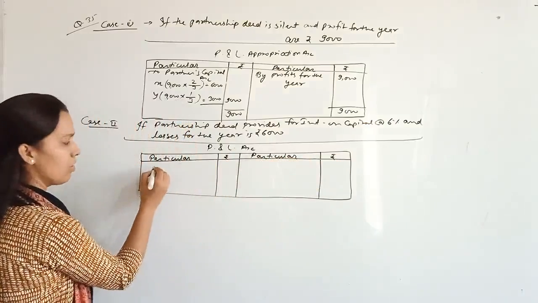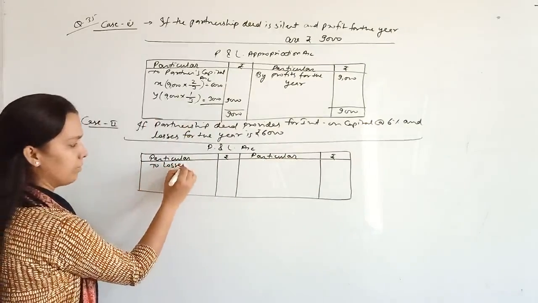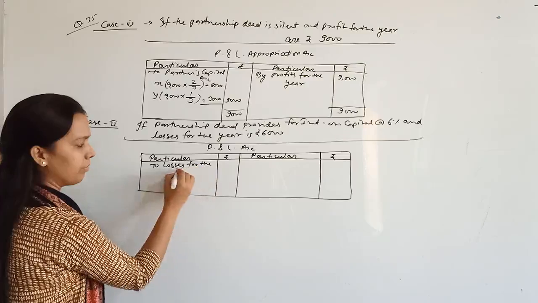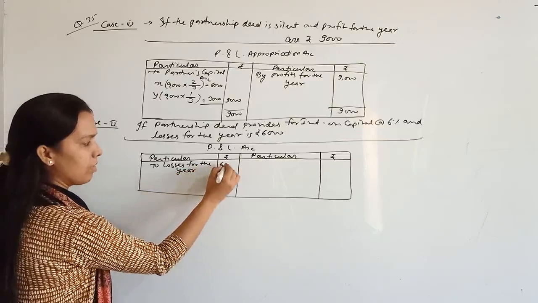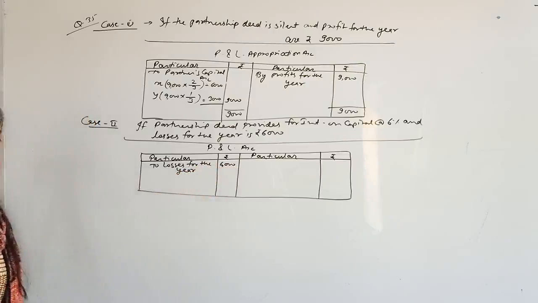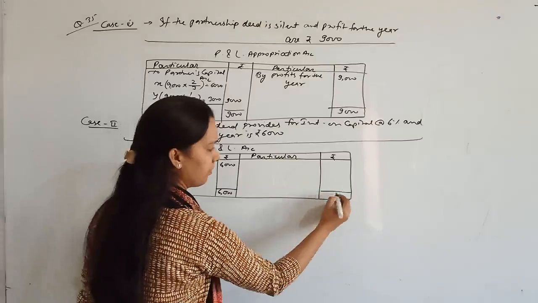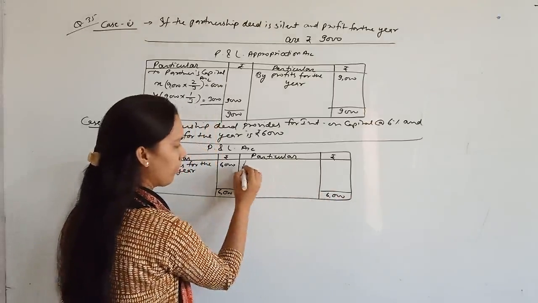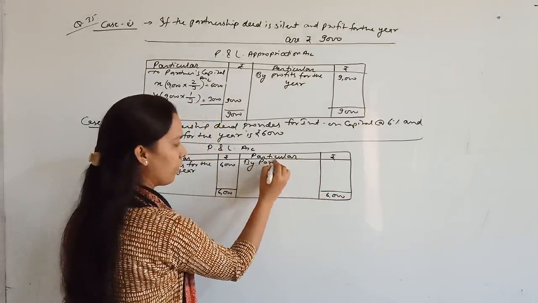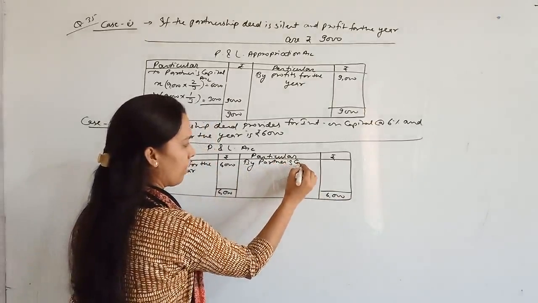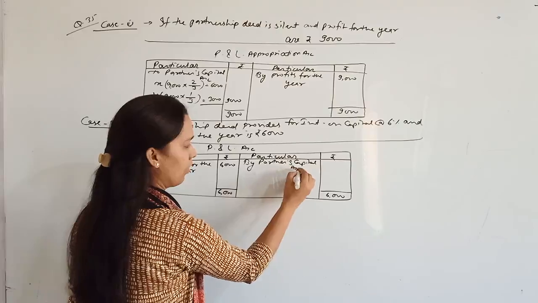First of all, write to losses for the year, 6,000. Yes, and distribute these losses among the partners. By partners' capital account.